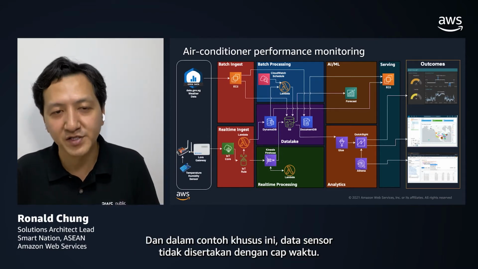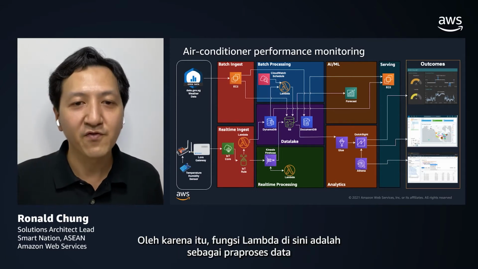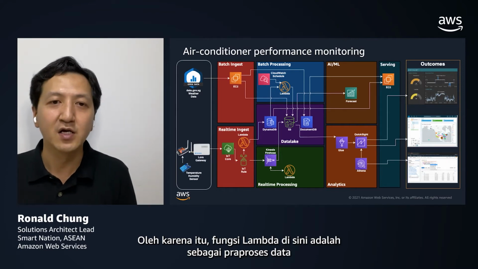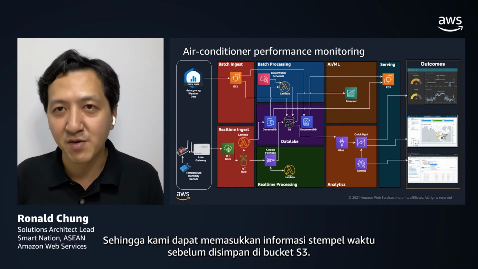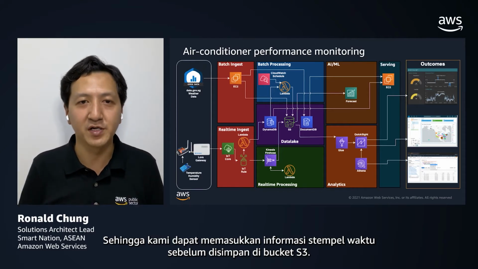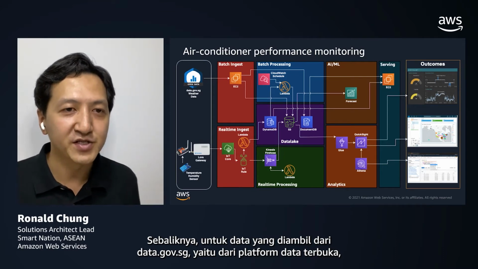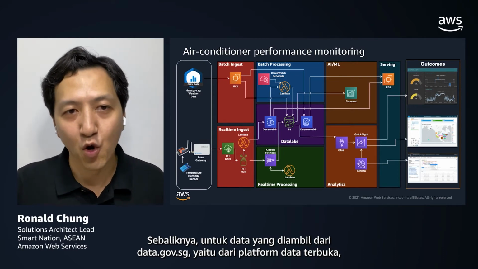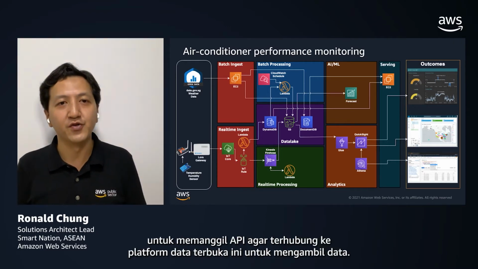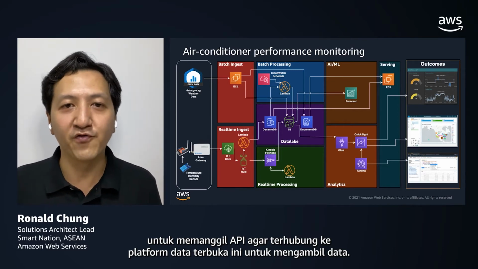And in this particular example, the sensor data doesn't come with the timestamp. So the Lambda function here serves as pre-processing of the data so that we can inject the timestamp information before it is stored in the S3 bucket. On the other hand, for the data being fetched from data.gov.sg, that is from the Open Data Platform, we are using the EC2 instance to call the API to connect to this Open Data Platform to fetch the data.